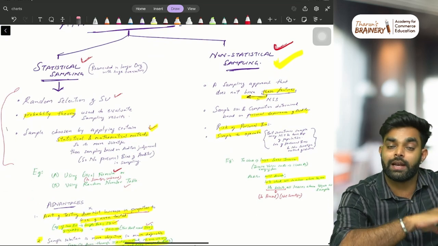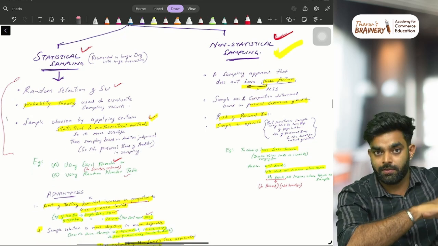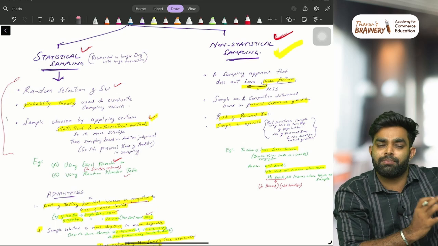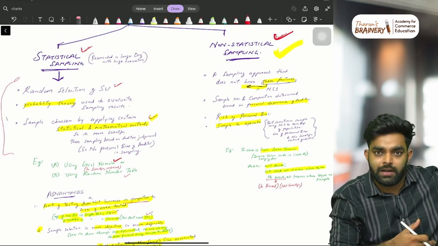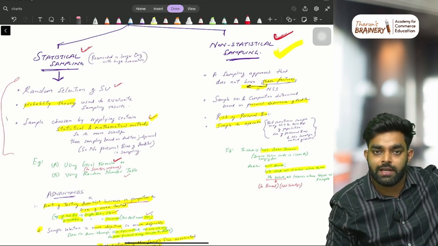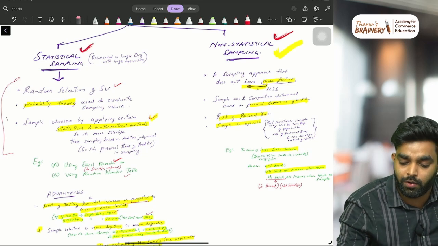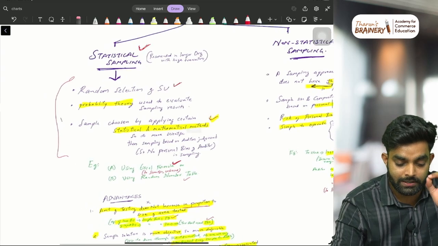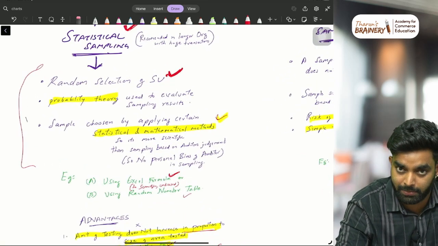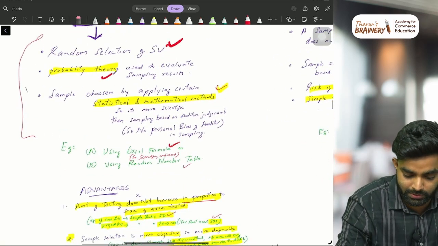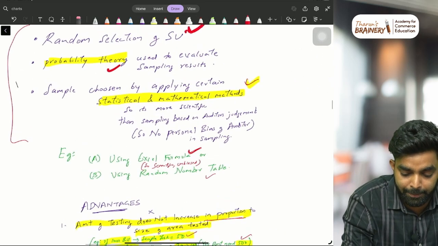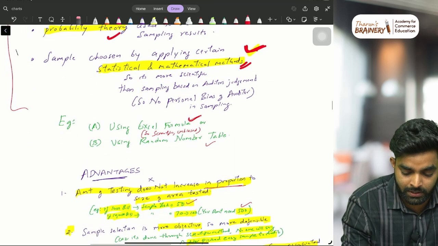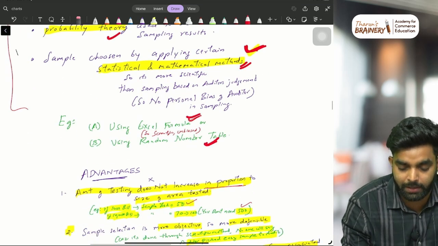But when you are picking randomly and also using some techniques to do that, if you are using any small procedures or techniques to pick these samples, that comes under statistical sampling. And non-statistical sampling means no techniques, you are simply picking it up. I'll tell you what it is. Statistical sampling means a random selection of sampling units, but probability theory is used. I'll explain what it is. The sample is chosen by applying certain statistical and mathematical methods, like an Excel formula or a random number table, something like that.